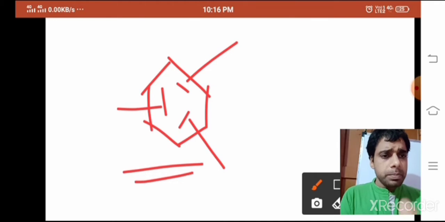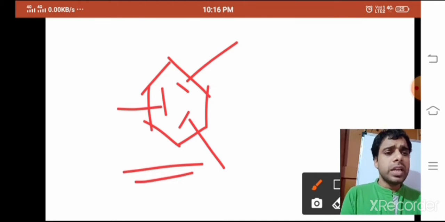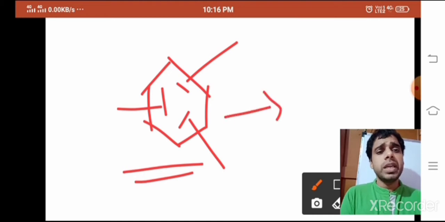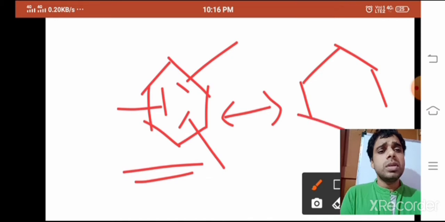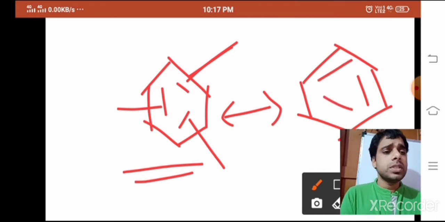Individually this benzene will not tell all its characteristic properties, because we know that the resonance structure of benzene can be written in this form also, because the double bond will move from this position to this position, and this position.